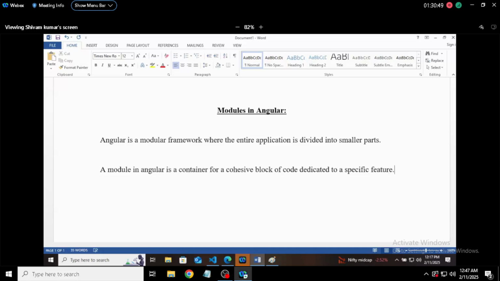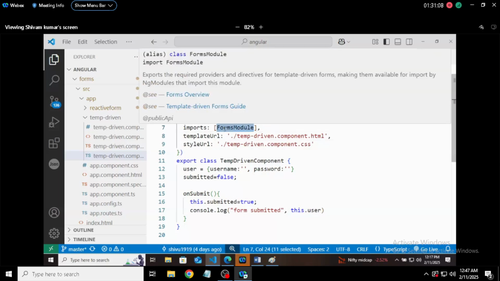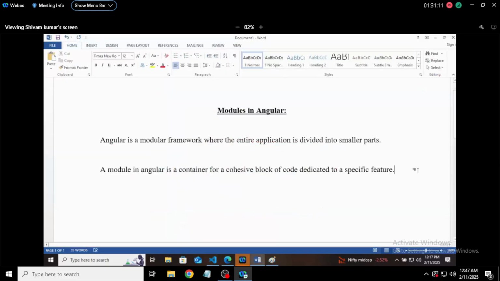Now, what is a module? In this case, there is a forms module. It's a container which contains the things that you can use in forms. So this is a container.